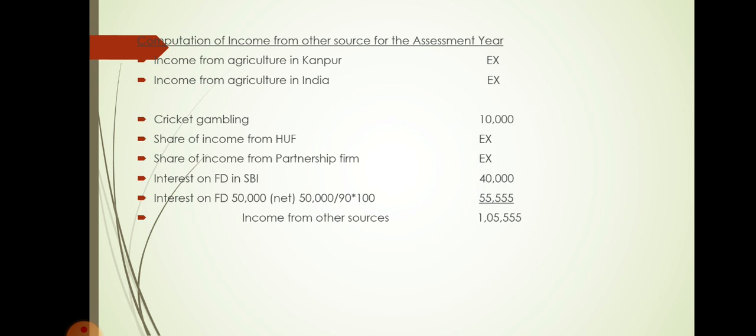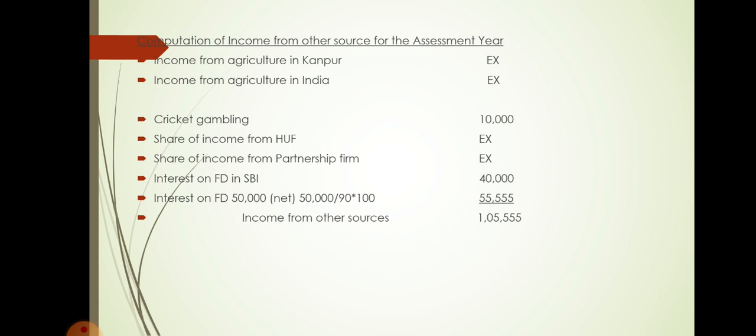Next, share of income from Hindu undivided family and share of income from partnership firm. So these two are exempted under section 10. So it is not taxable. So you write exempt. Next one, interest on FD, fixed deposit in SBI, amount is given. So it is taxable 40,000. And interest on fixed deposit 50,000, and in the bracket it is showing net.